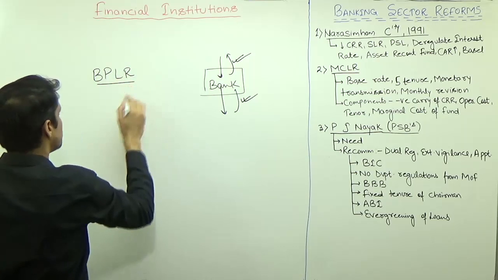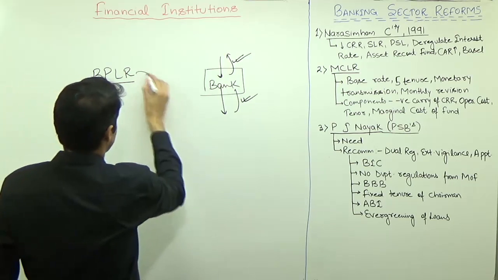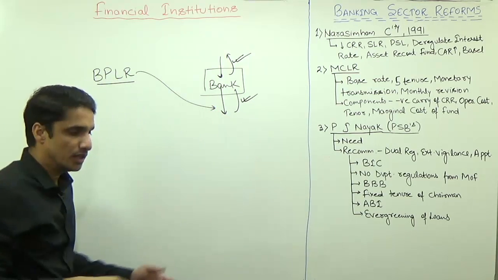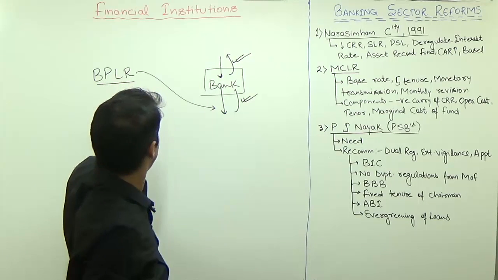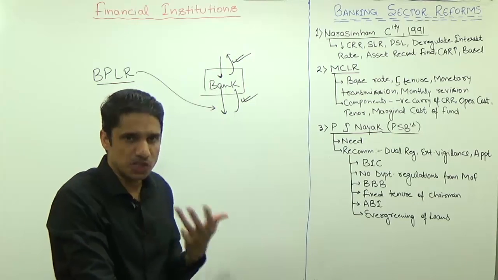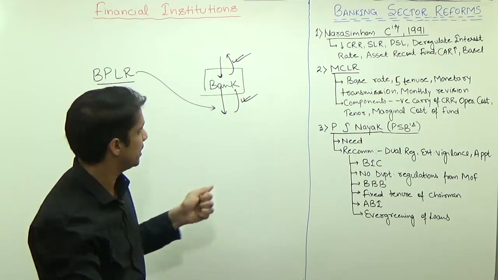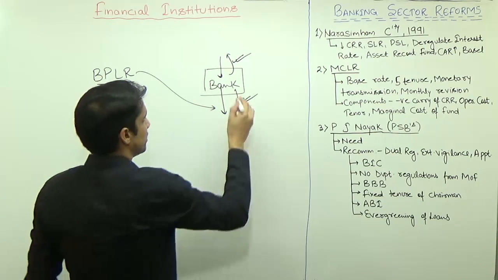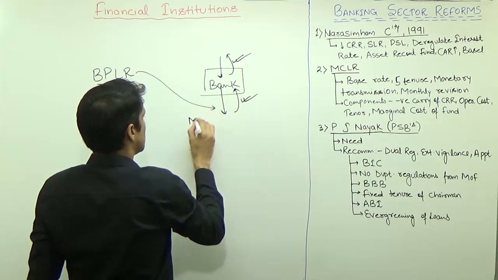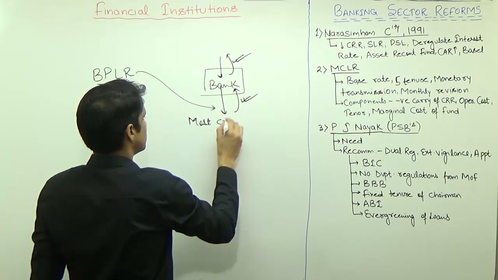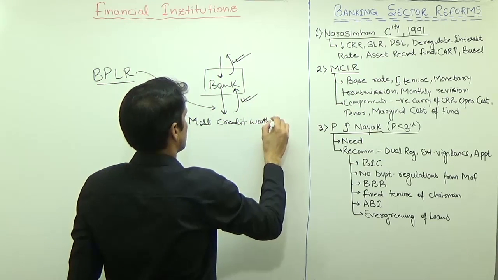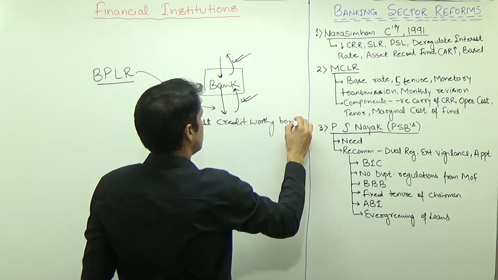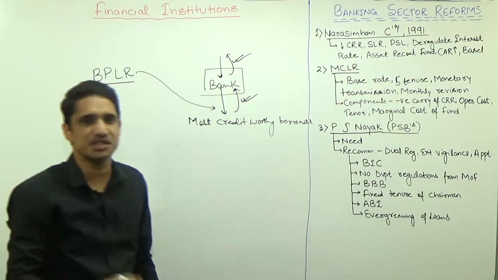So what was the benchmark prime lending rate? It was related to the time when the bank was lending. It was the rate at which the bank was giving a loan to the most credit-worthy borrower. Now this most credit-worthy borrower is a subjective concept.